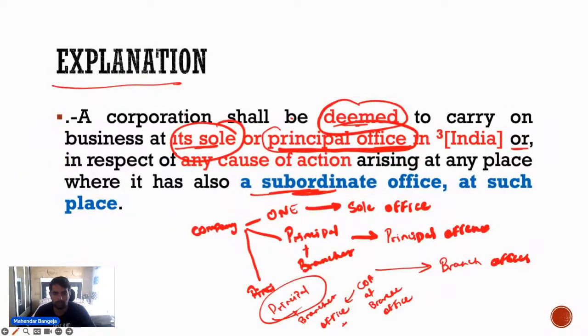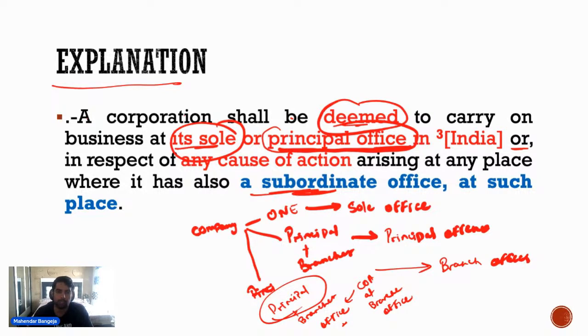ठीक है, अब then comes the most important thing, the Explanation. अब Explanation to section 20 provides कि भाई place of business इंसान के लिए तो ठीक है, wherever he is carrying on the business, wherever human के लिए तो we can say that where he is carrying on a business, but what about a corporation? Where can the corporation be said to carry on a business? So a corporation can be said to carry on the business where it has its sole office.